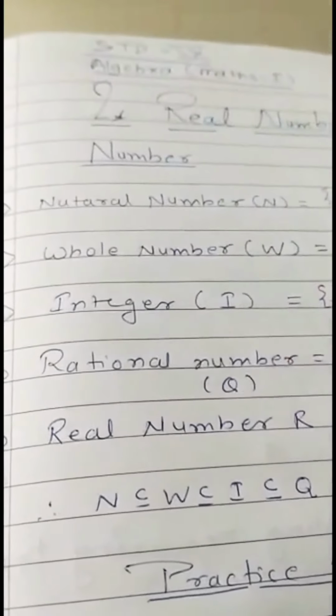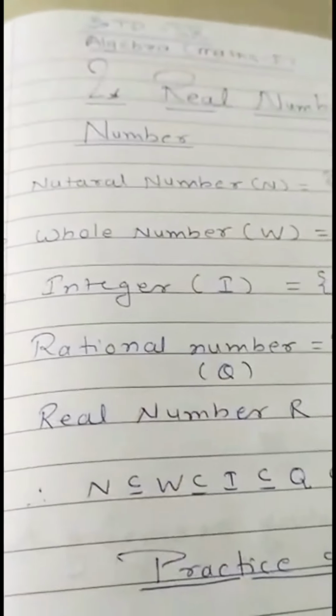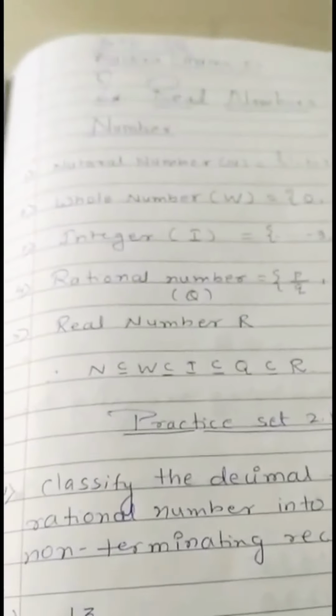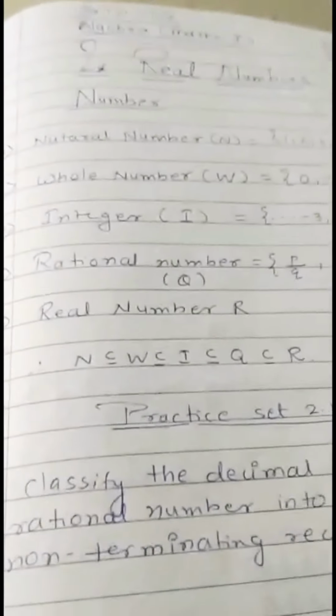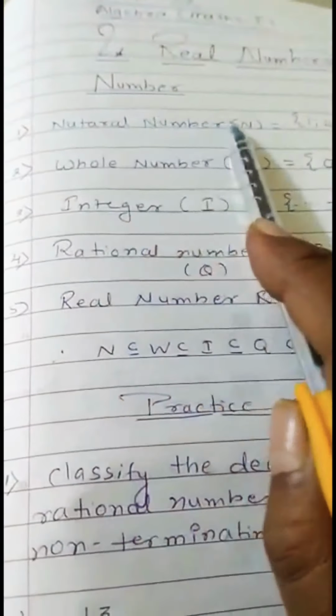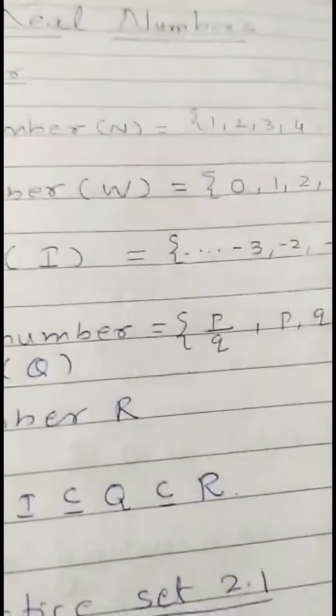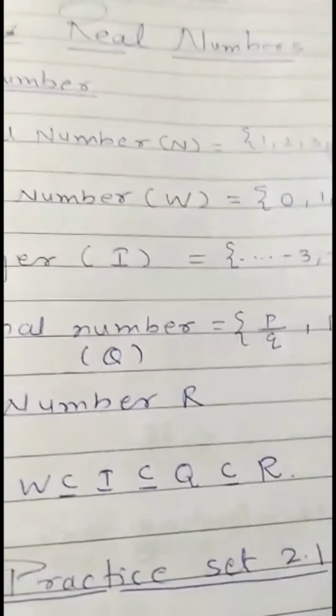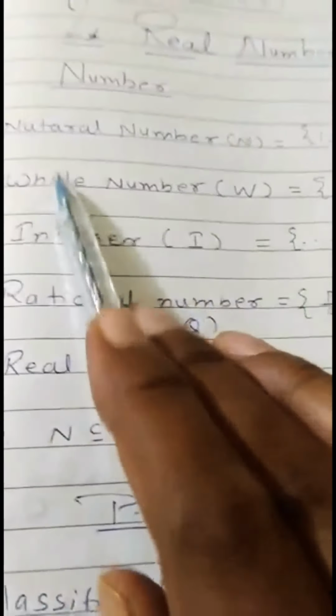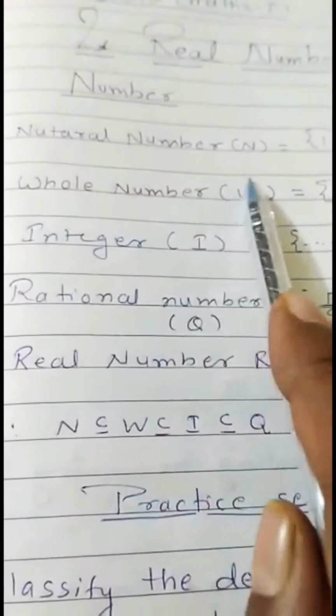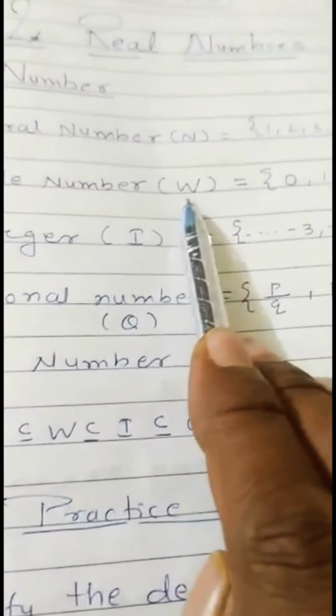Before going to real numbers, let us recap whatever we learned in 8th standard or in the last chapter. We had seen natural numbers. Which are the natural numbers? Our counting numbers, starting with 1. When 0 is added to the natural numbers, it becomes the whole numbers. The sign of whole numbers is W.